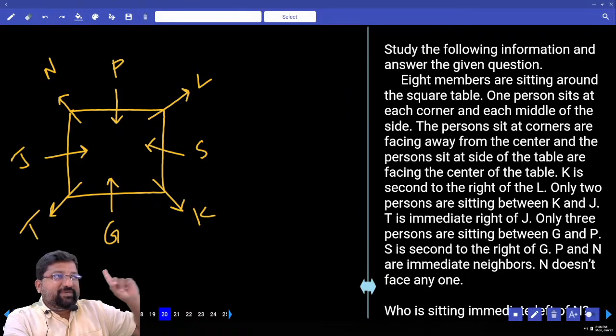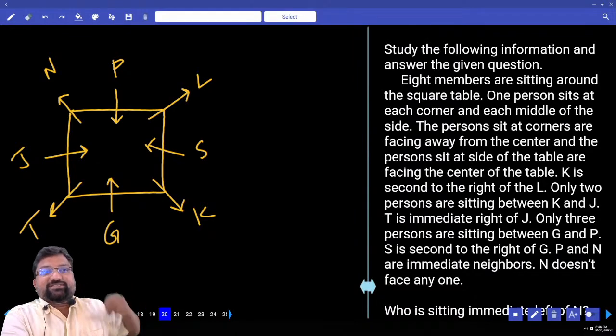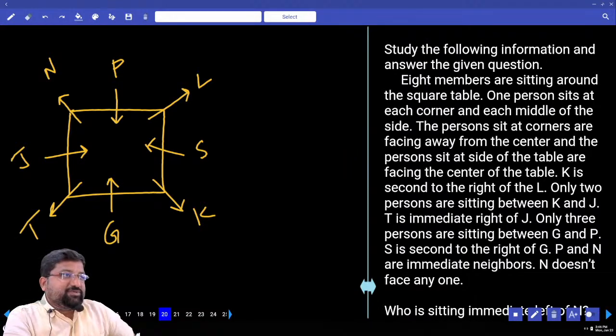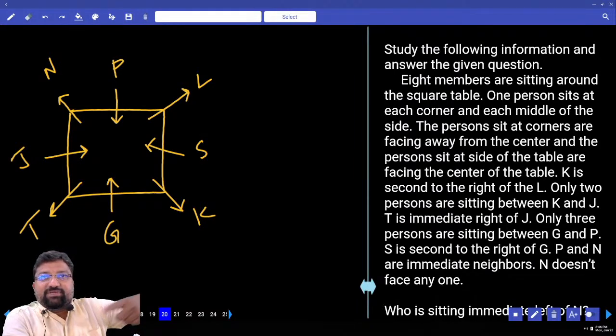I wanted only one person. I wanted to know the direction of at least one person, and that information is provided in the last clue. When he says N is not facing anyone, and P and N are adjacent to each other, definitely P has to face the center. Is this clear? And from there I have built the whole story. I got the answer in no time.